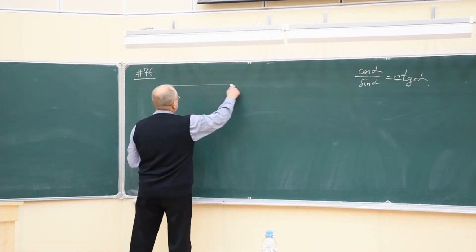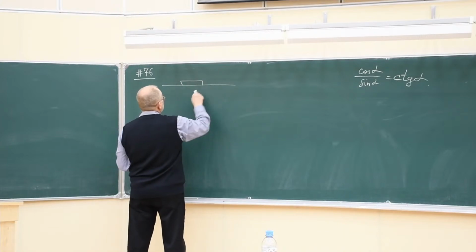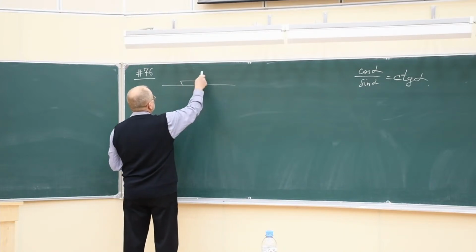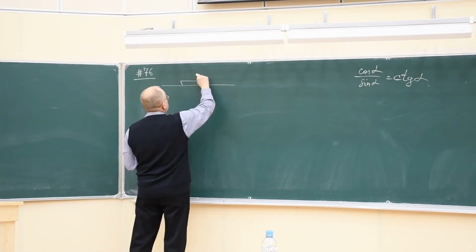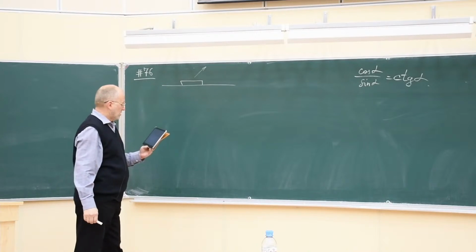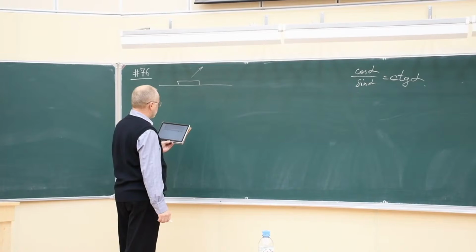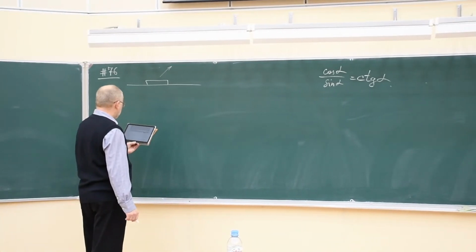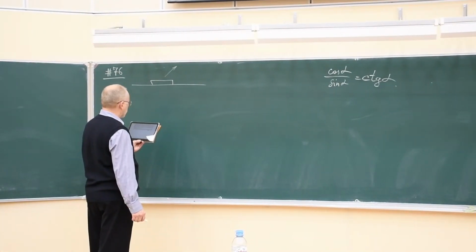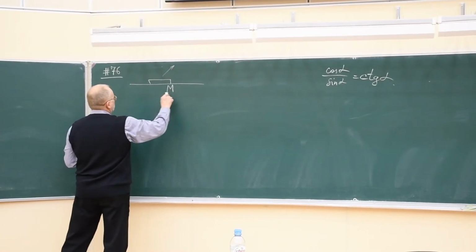So we have the surface of the lake, a boat, and the hunter firing in some direction. What velocity will be imparted to the boat when the gun is fired if the mass of the hunter and the boat is m? So we know the total mass of the hunter and the boat,